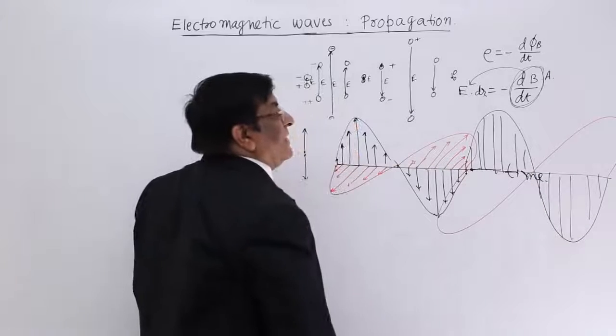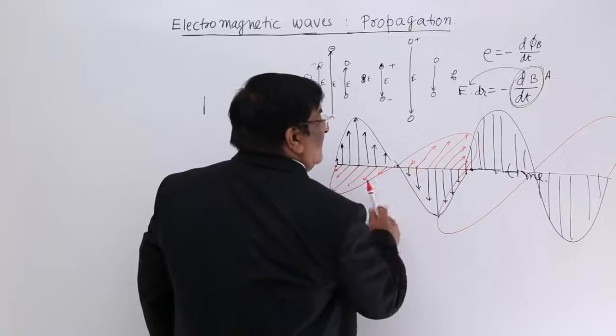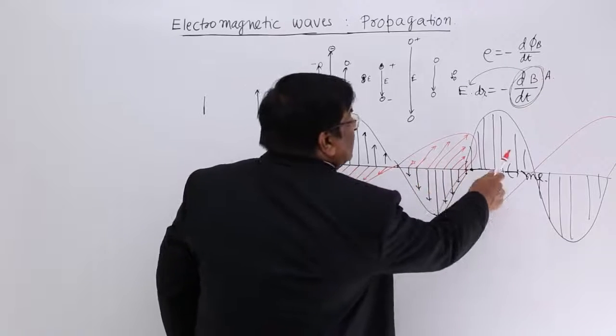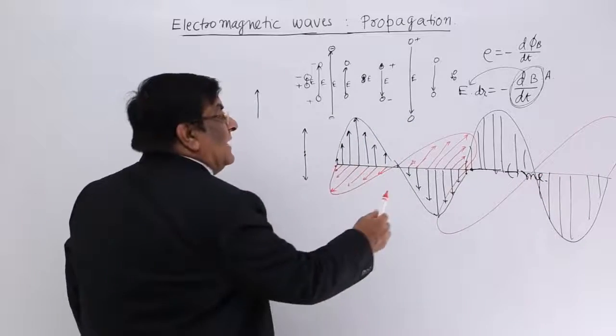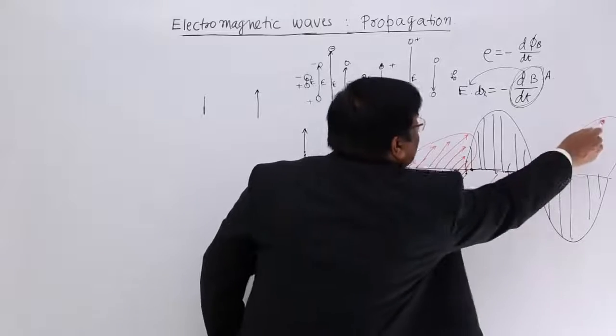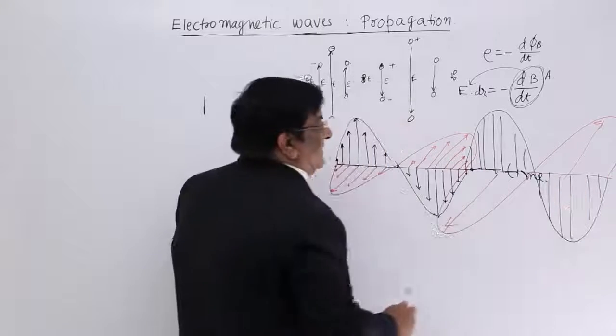So, in this way, this electric field created this magnetic field, this magnetic field created this electric field, this electric field created this magnetic field, and this varying magnetic field created electric field in the next space.